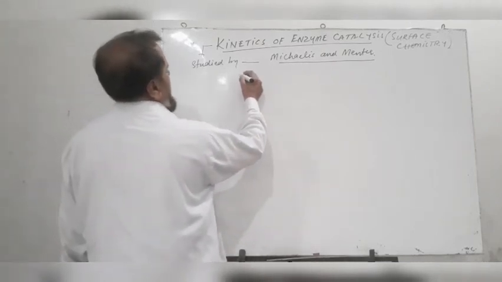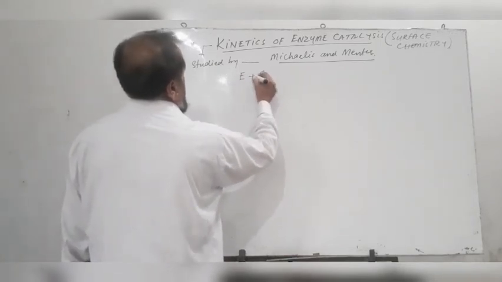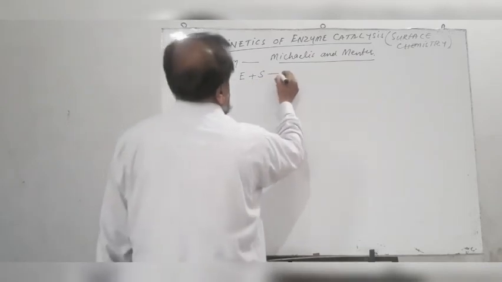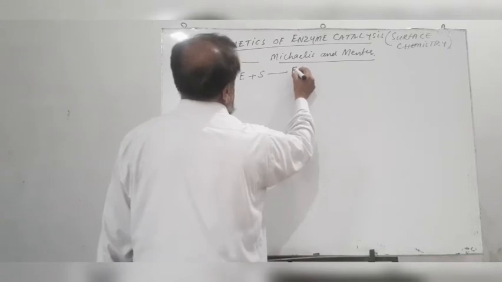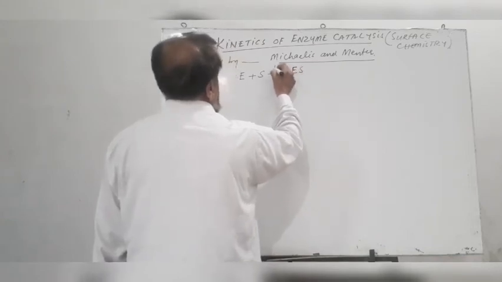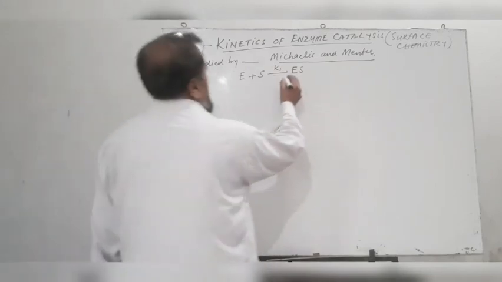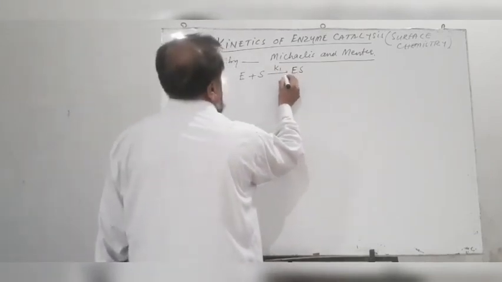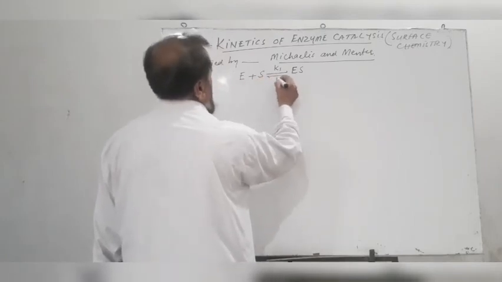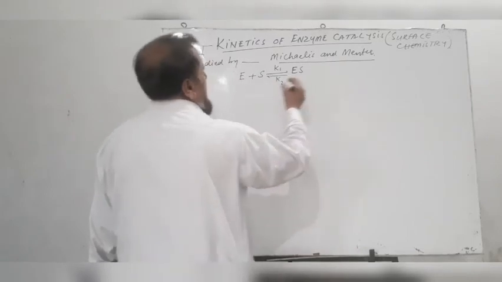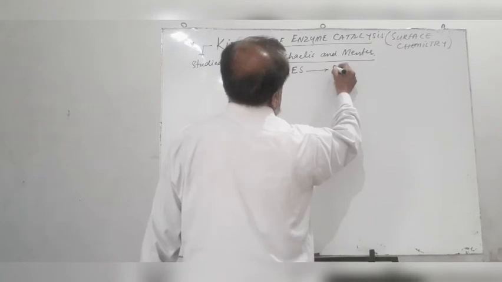The first assumption is that enzyme reacts with substrate to produce enzyme substrate complex. Now this enzyme substrate complex may change back to give the enzyme and substrate, or it may dissociate to give products.